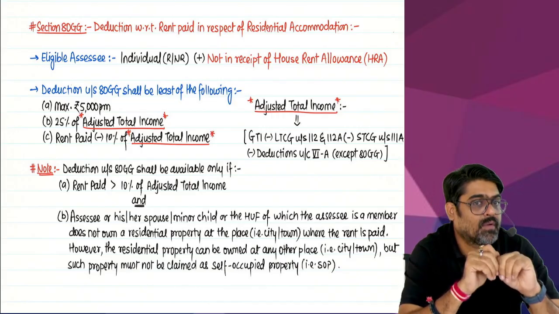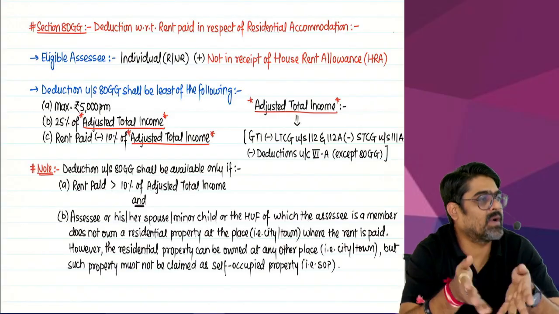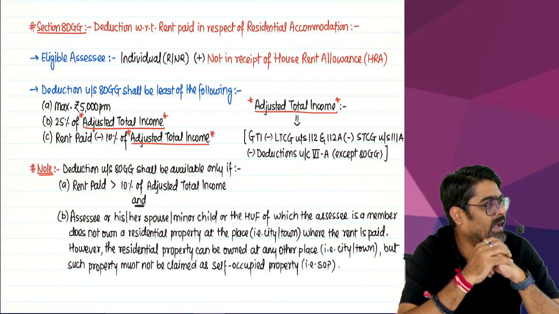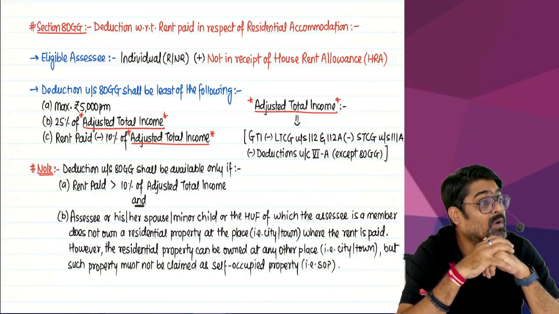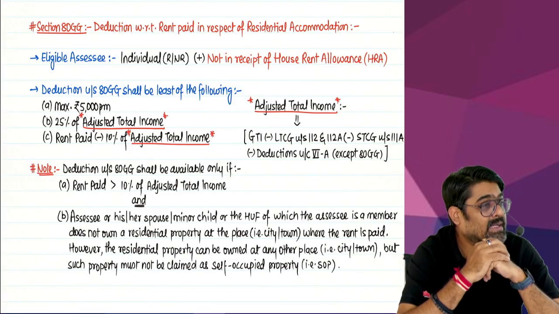But if you are paying rent, but to pay that rent you are not getting any HRA, because you are not an employee, you are a self-employed individual, yes or no? Or even if you are an employee, your employer is not giving you any HRA.